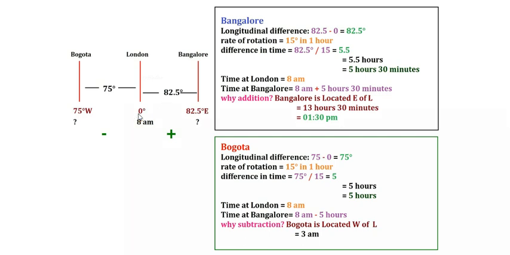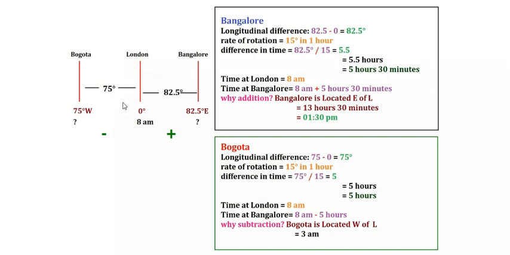So in this case 20 degrees west and this is Bangalore, 82.5. So the difference is 82.5 minus 20? No, that is wrong. The difference is not 82.5 minus 20, because 20 degrees west is located somewhere here, right, after 0.